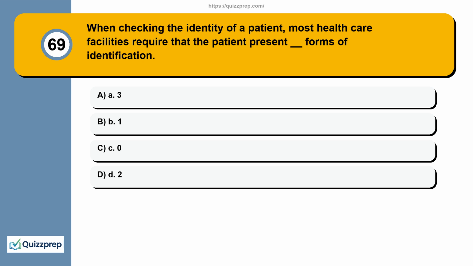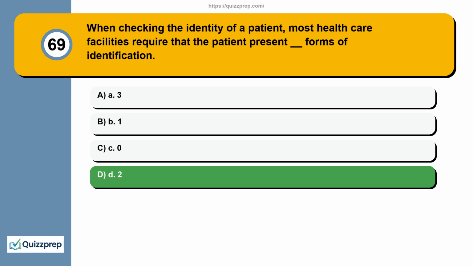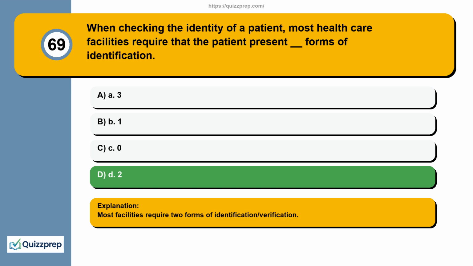Question 69. When checking the identity of a patient, most healthcare facilities require that the patient present blank forms of identification. A. 3. B. 1. C. 0. D. 2. Most facilities require 2 forms of identification/verification.